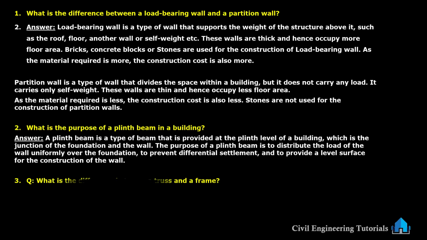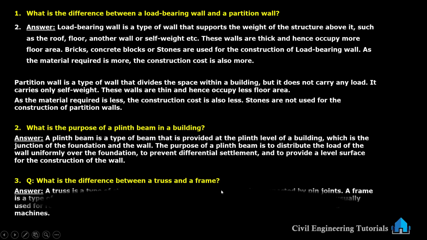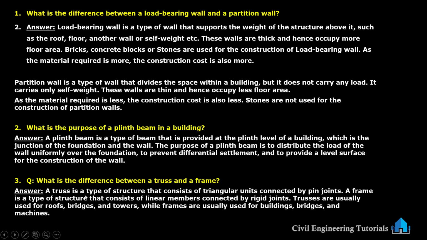Next, what is the difference between truss and frame? A truss is a type of structure that consists of triangular units connected by pin joints.